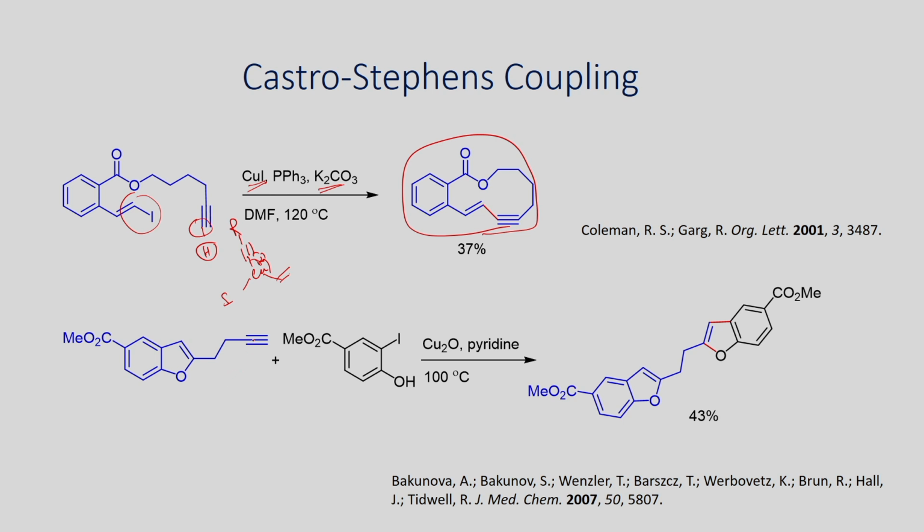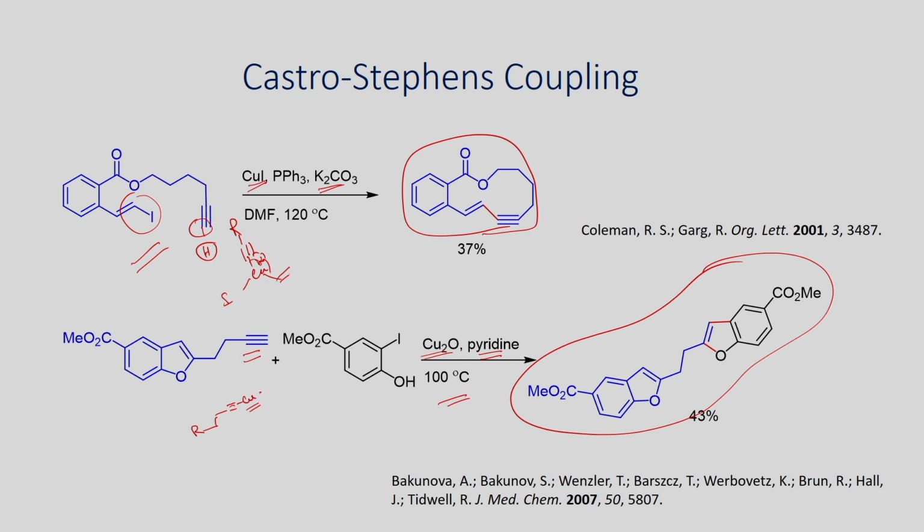Now, another example, this is the intramolecular reaction. This example involves intermolecular coupling of this terminal alkyne with this iodobenzene derivative. This can be coupled using copper 1 oxide in the presence of pyridine under heating, and you will be able to generate this compound. In this case, this alkyne first can react in the presence of base, and you will generate this intermediate.